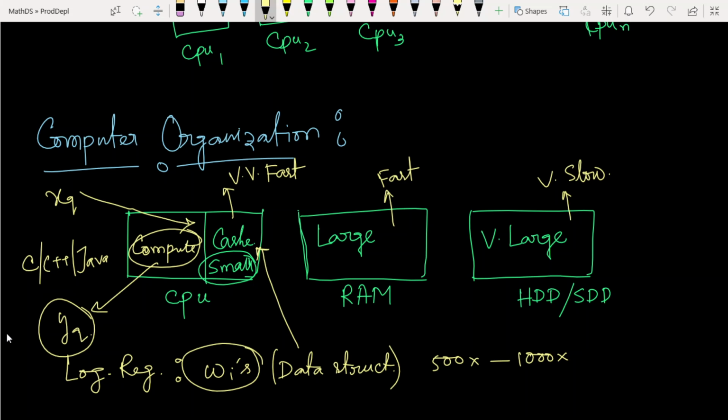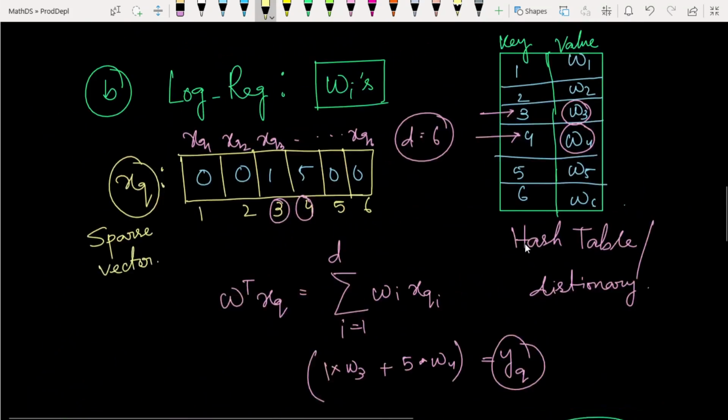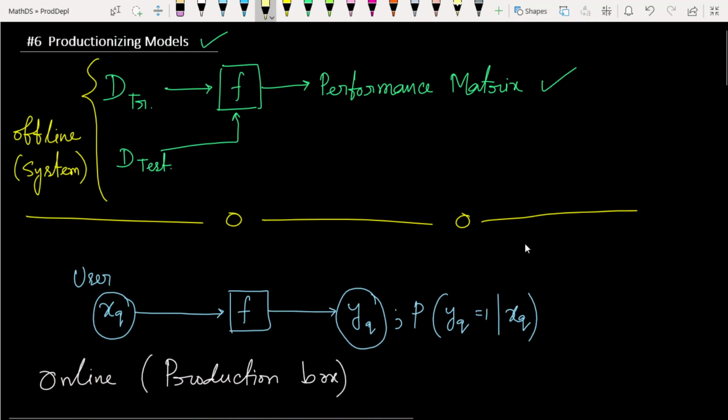I think from this discussion you got some idea of how these productionization models actually work in the real world. When we discuss the case studies, we will go into detail from beginner up to the end level of productionization: how to deploy models, how to productionize them, how to apply them in the real world, how to find and collect the data, and how to build the model, step by step.